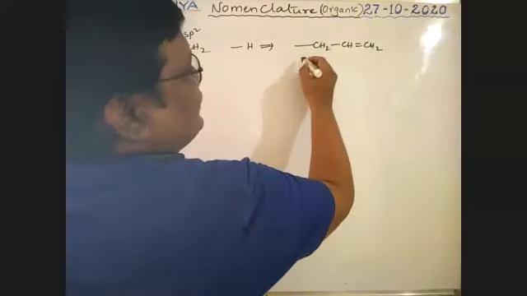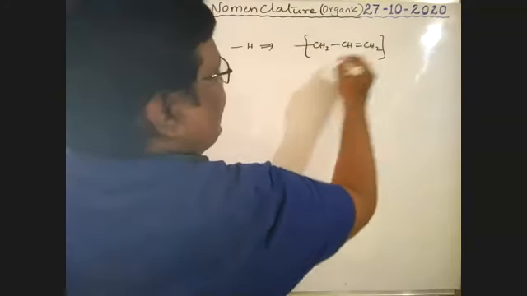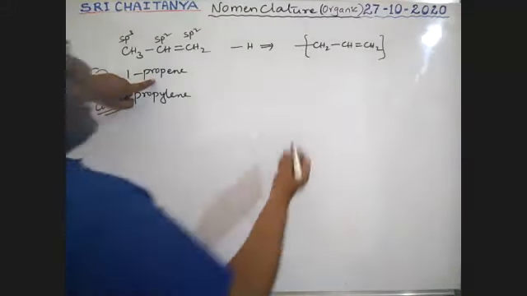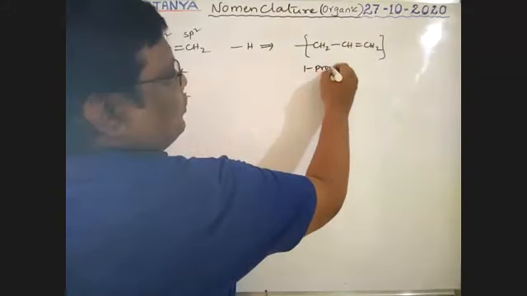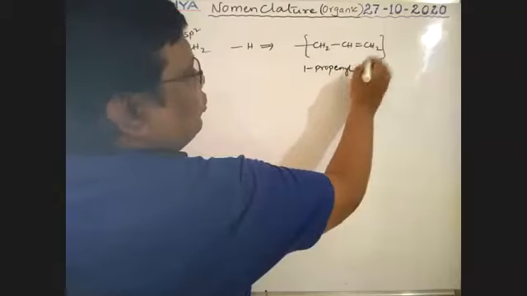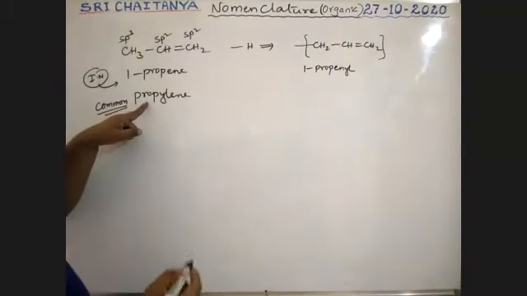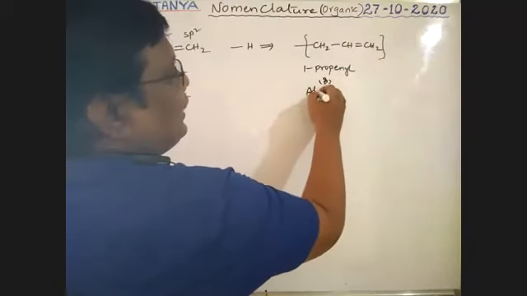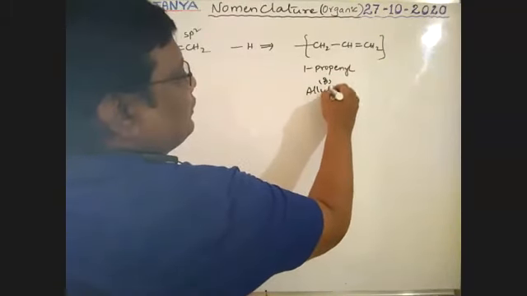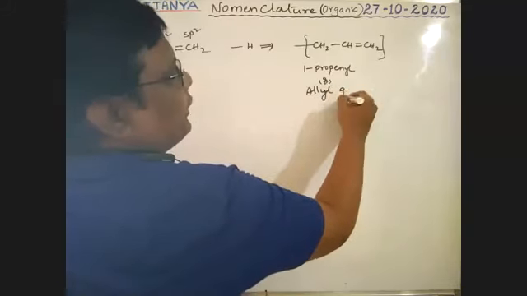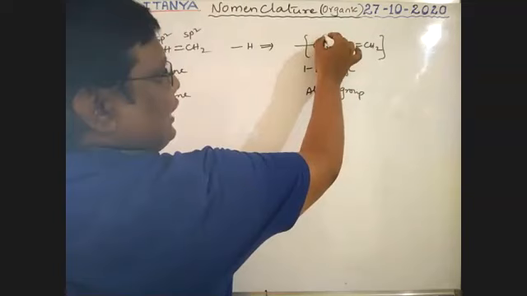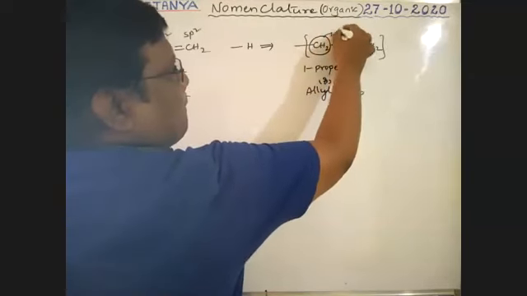Here one valence is free. This group is called propenyl, 1-propenyl group, or propylenyl, or this is also called the allyl group.